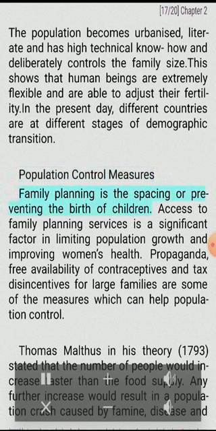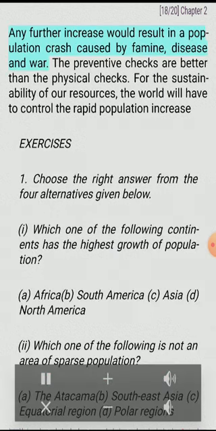Population control measures. Family planning is the spacing or preventing the birth of children. Access to family planning services is a significant factor in limiting population growth and improving women's health. Propaganda, free availability of contraceptives and tax disincentives for large families are some of the measures which can help population control. Thomas Malthus in his theory, 1793, stated that the number of people would increase faster than the food supply. Any further increase would result in a population crash caused by famine, disease and war. The preventive checks are better than the physical checks. For the sustainability of our resources, the world will have to control the rapid population increase.